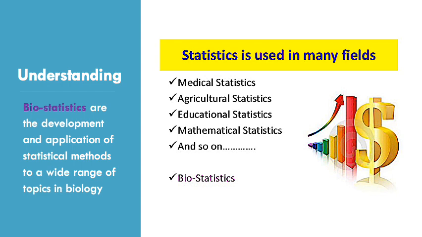So if we are utilizing this in clinical research, we are utilizing statistics in the biological field, in various topics of biology. That is what is called biostatistics. So, biostatistics is the development and application of statistical methods to a wide range of topics in biology.